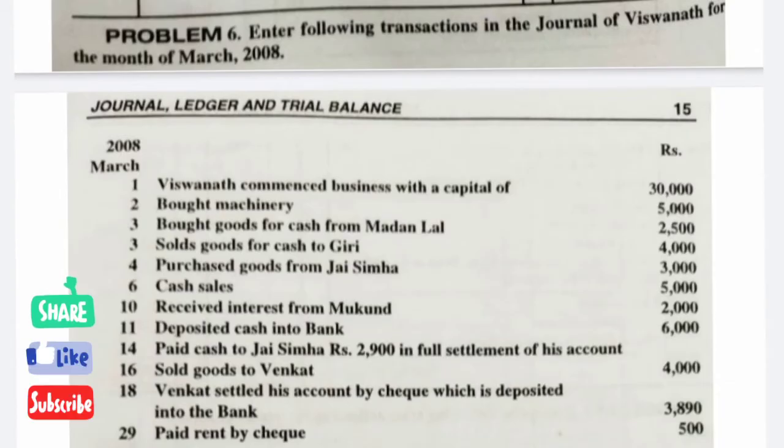So let us start with problem number 6. Enter the following transactions in the journal of Vishwanath for the month of March 2008. The first transaction is Vishwanath commenced business with a capital of rupees 30,000. So cash is coming into the business. The entry would be cash account debit to capital account, that is 30,000.